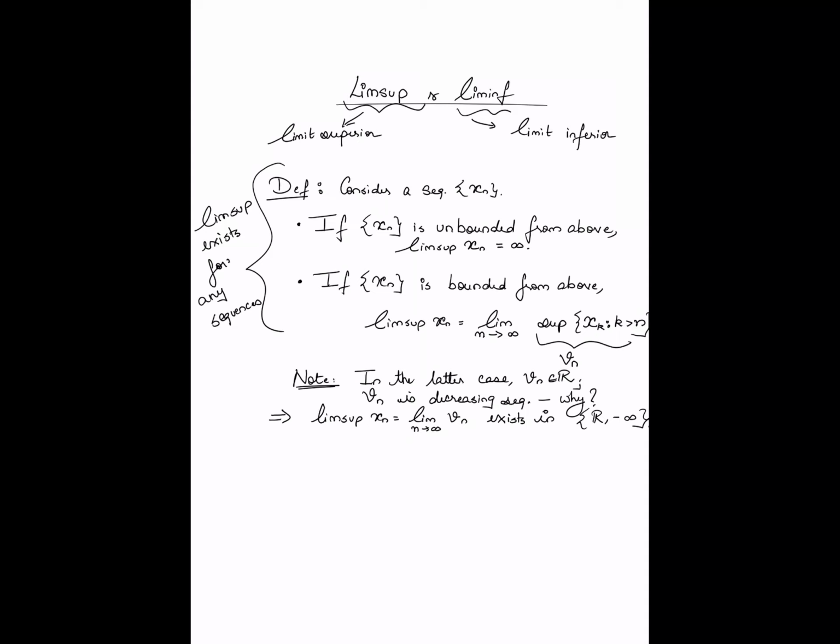All sequences need not have a limit, as we have clearly seen. However, the lim sup is actually well defined for all sequences, and the lim sup can be any value in the extended reals. Lim sup can be plus infinity in the case of a sequence that's unbounded from above, or the lim sup can be a real number or minus infinity, which would happen if the sequence is in fact bounded from above. Okay, so that essentially is the formal definition of the lim sup.